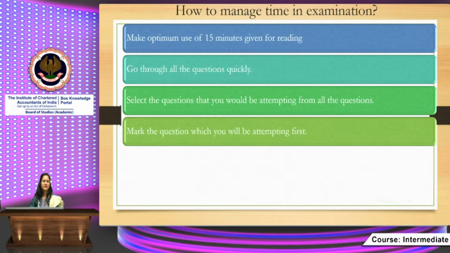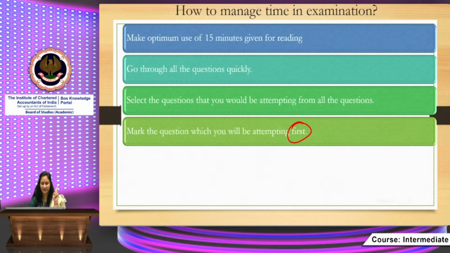Mark the questions which you will be attempting first. It is always said that first impression is the last impression, and this is true. It also helps in boosting your confidence. If you attempt the question which you know best in the first place, it has two advantages. First, it will save your time. Second, it will boost your confidence.